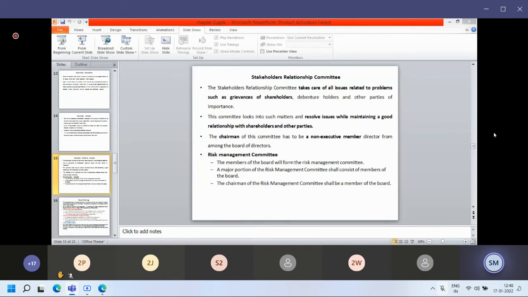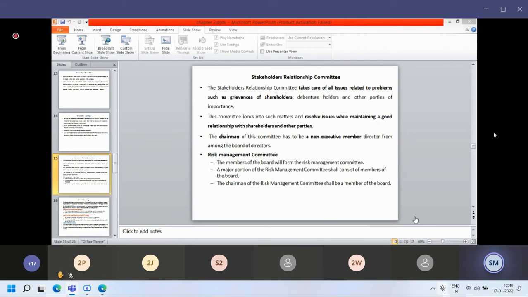Now we are going to take that one example. Risk management. What do we mean by a risk management committee? Yes, there is a risk management committee. It can be financial risk, infrastructure risk, or any risk that can be hazardous to the organization. Such types of risk can be managed by this committee.